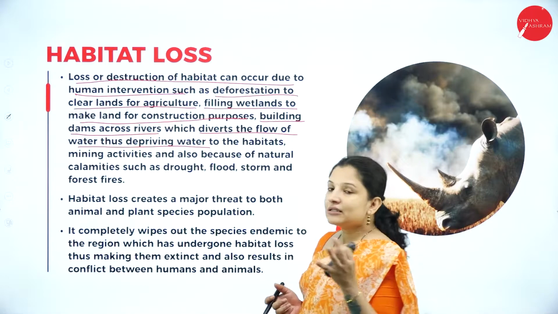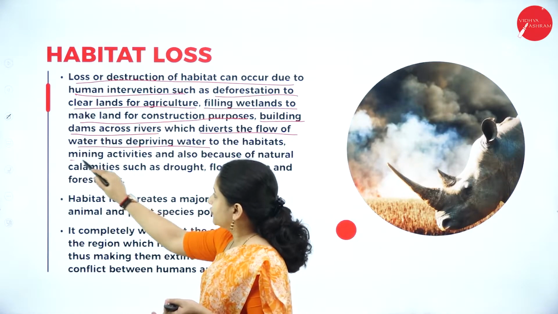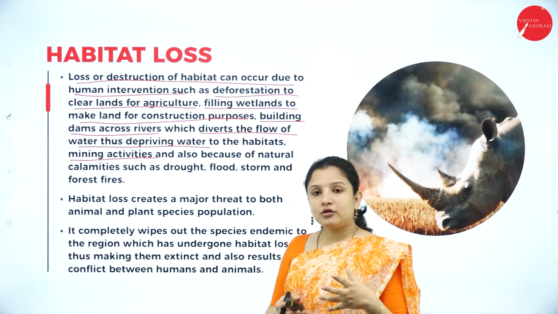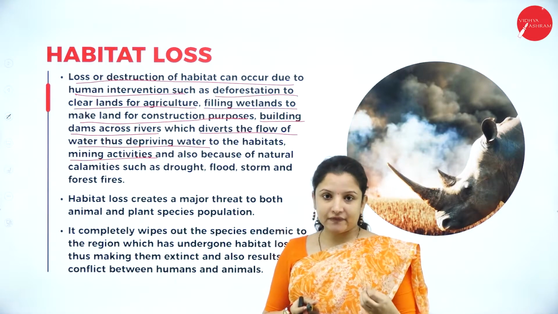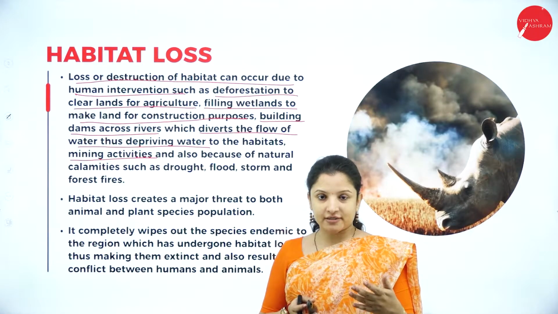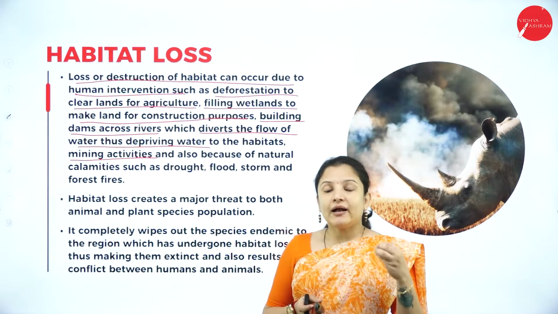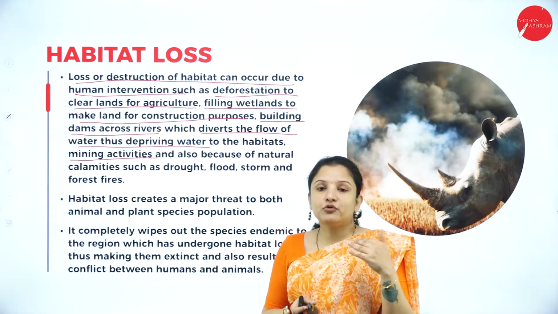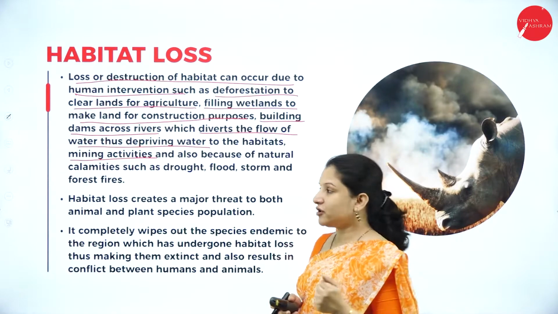And not just that, there are mining activities also, which result in a lot of damage to the biodiversity. Mining involves the clearing of the forest and the drilling of the land, and all that will lead to soil erosion, and also poses a threat to the biodiversity on the whole.